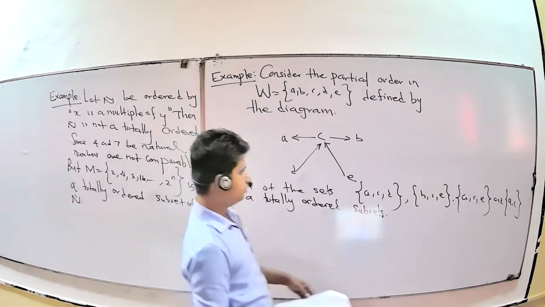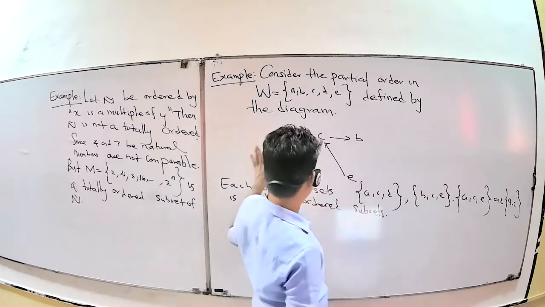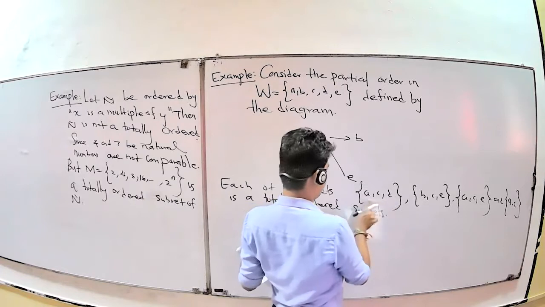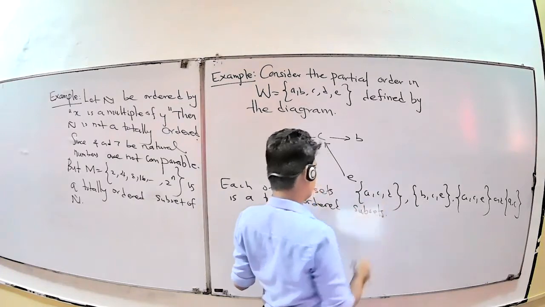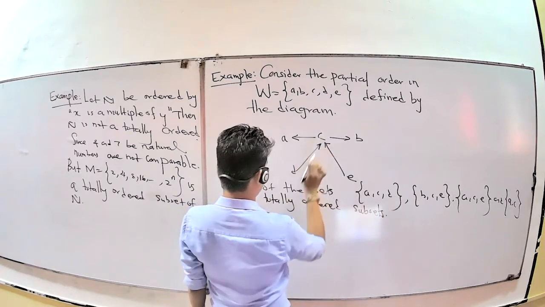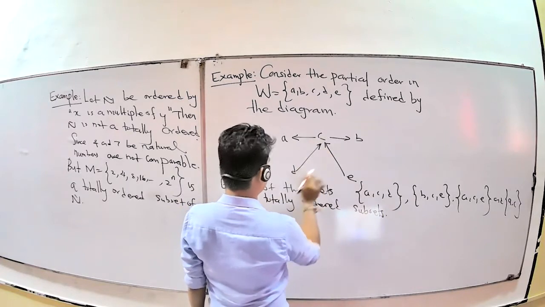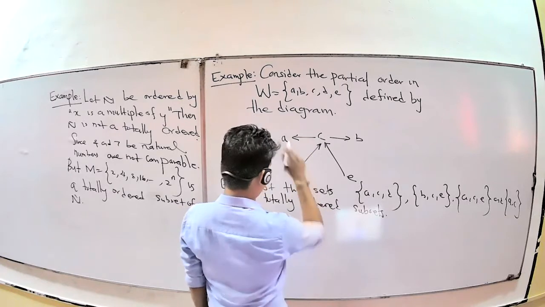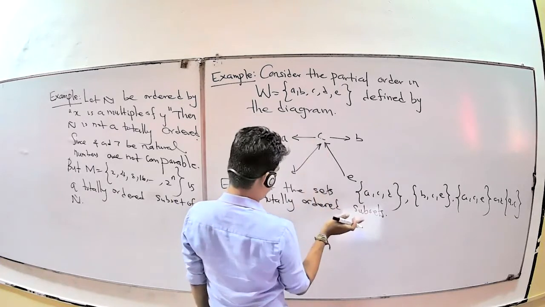First of all, you want to consider whether this is a partially ordered set or not. It is a partially ordered set because you consider this set ACD, and you have the transitive relation, D to A transitive. A to A, C to C, D to D reflexive.